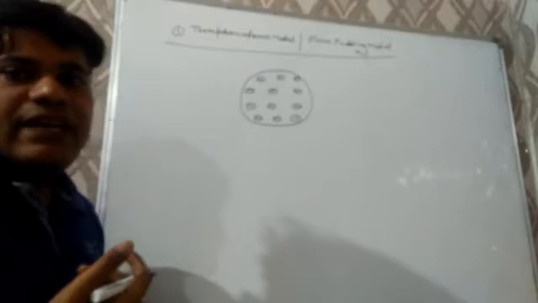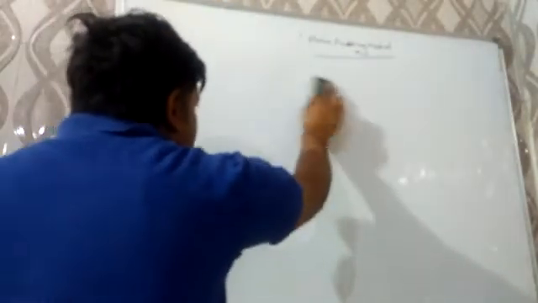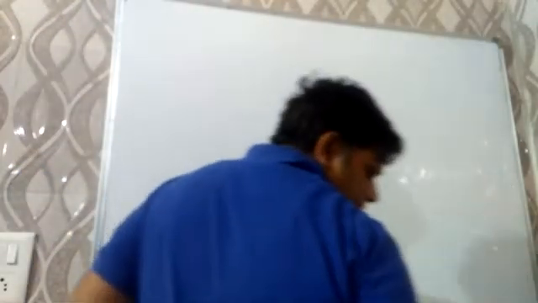Actually, this model cannot explain the stability of atom, and due to the failure or drawback of this model, a new model of atomic structure was given, and that is known as Rutherford atomic model.